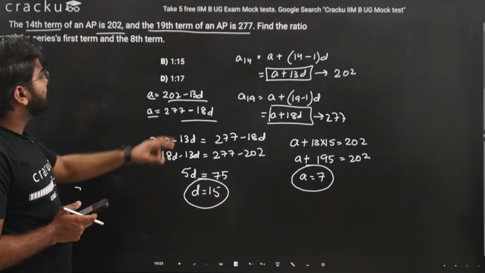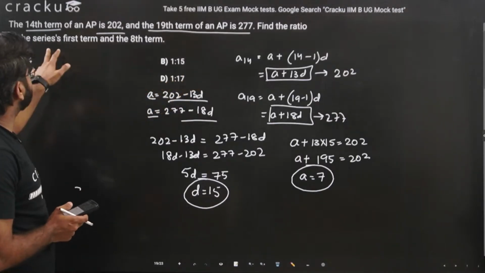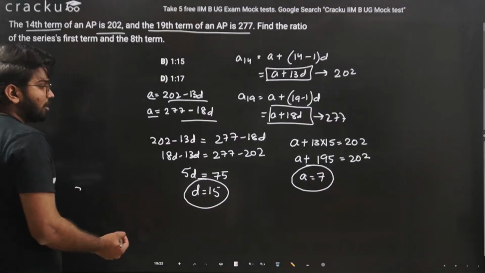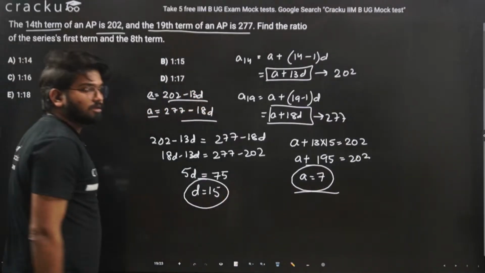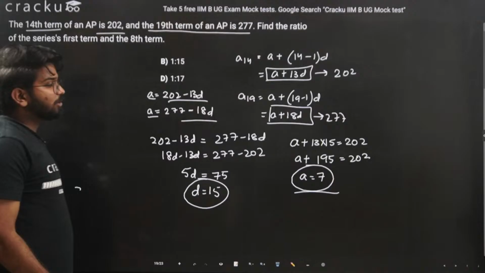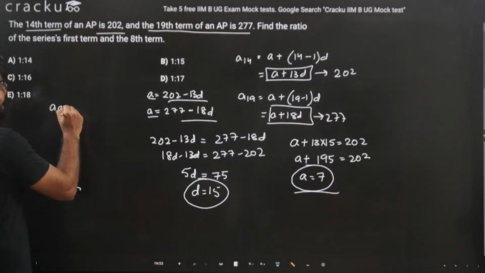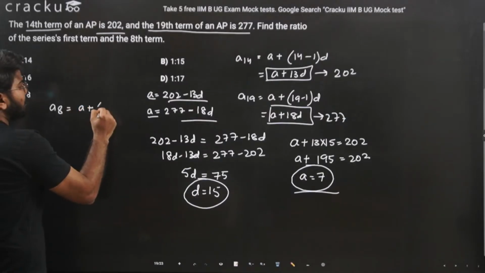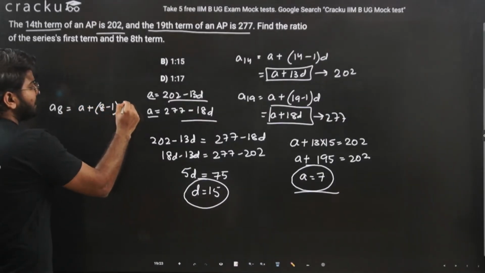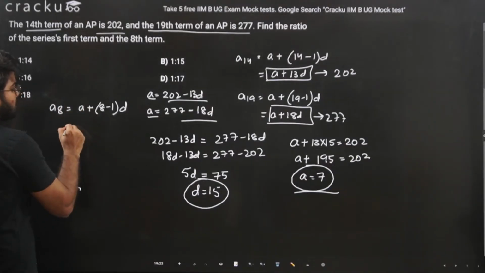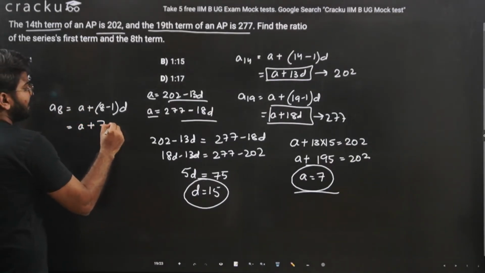We are asked to find the ratio of the series' first term and the eighth term. The first term of the series is 7. We can calculate the eighth term, A8. A8 is nothing but A plus 8 minus 1 into D, that is A plus 7D.